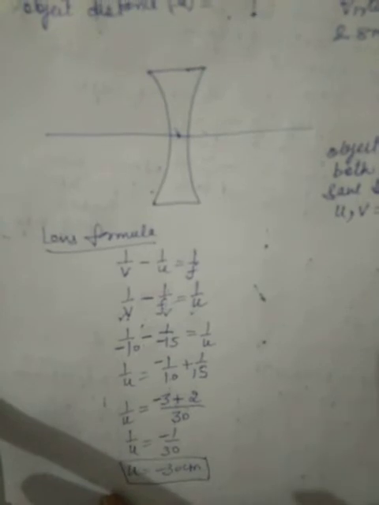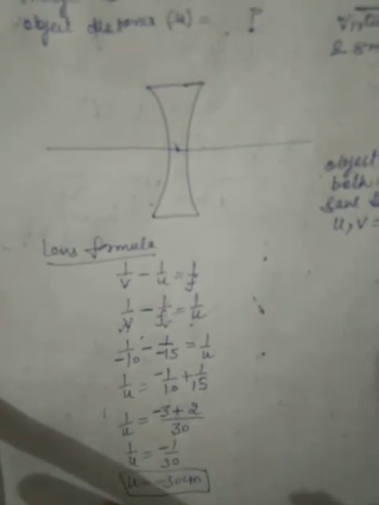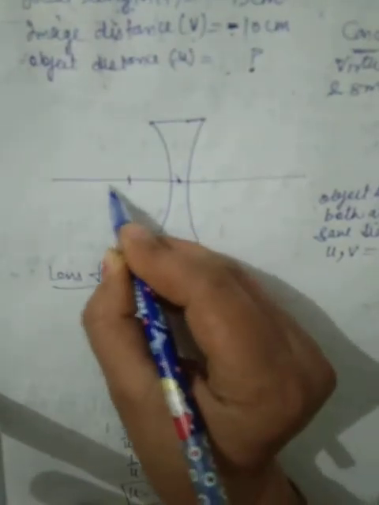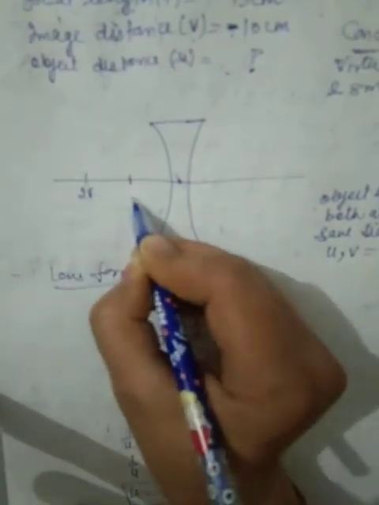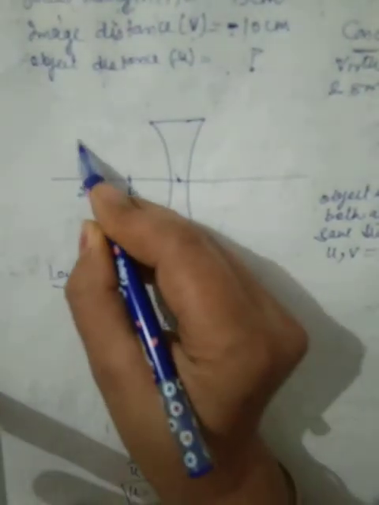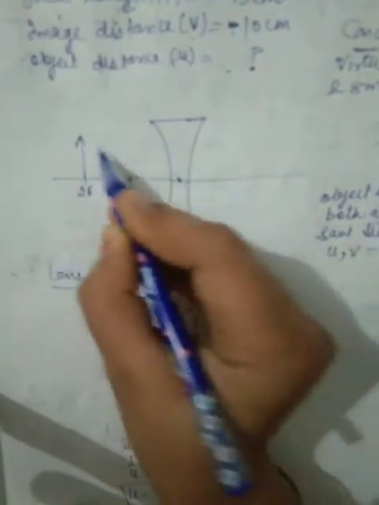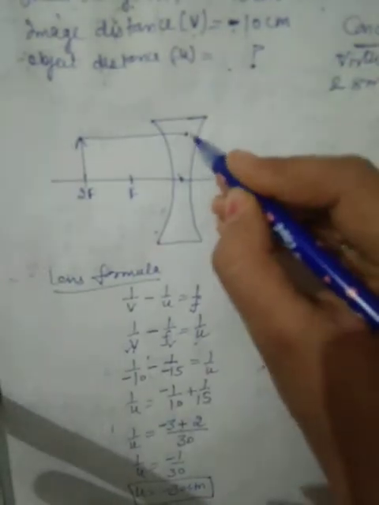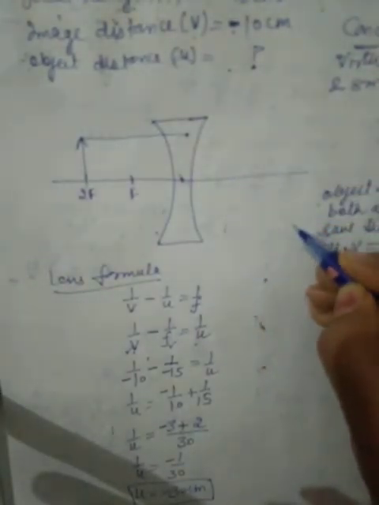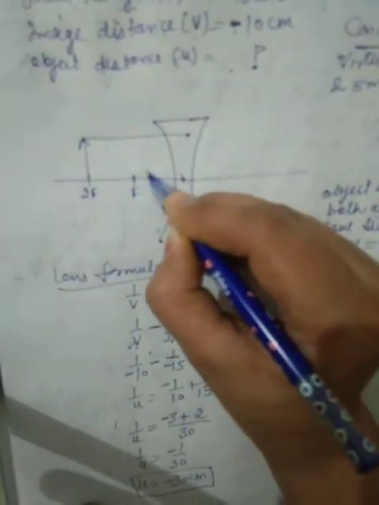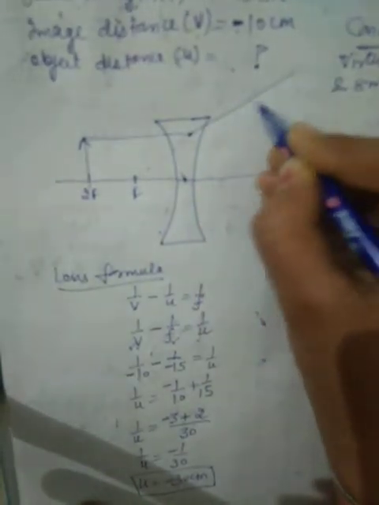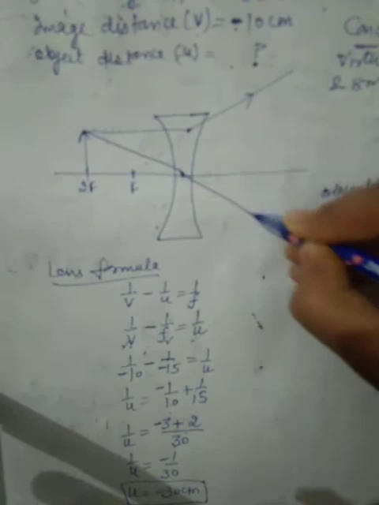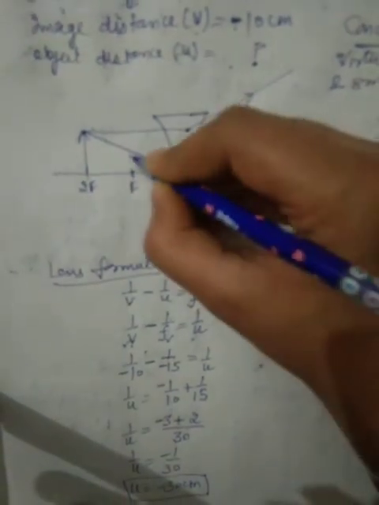So object distance is -30 centimeter. Here f is 15, so 2f will be 30. So object is located at 2f. A ray parallel to principal axis will not pass through focus, it appears to be coming from focus. Second ray that is passing through optical center will go straight.